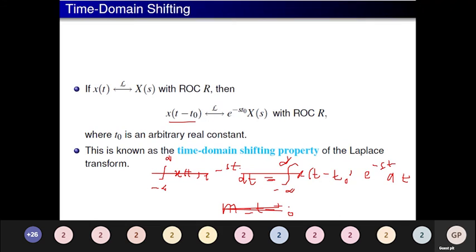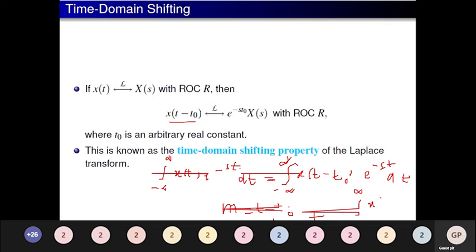From this, m plus t naught is equal to t. Differentiating on both sides, dm is equal to dt. If you substitute the upper limit infinity you get infinity, and the lower limit minus infinity gives minus infinity, so the limits remain minus infinity to plus infinity.